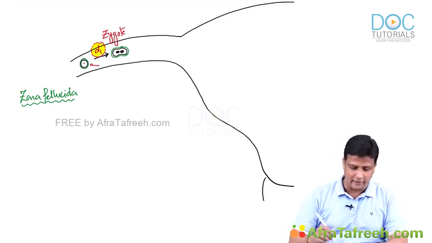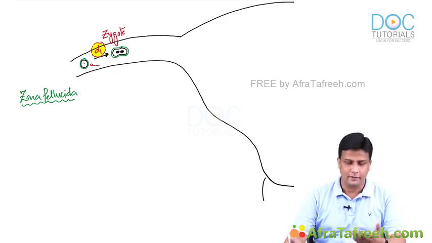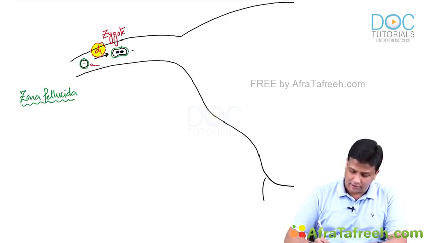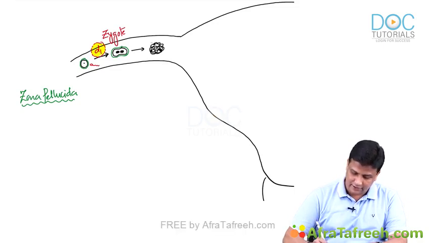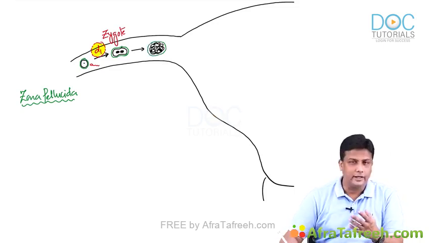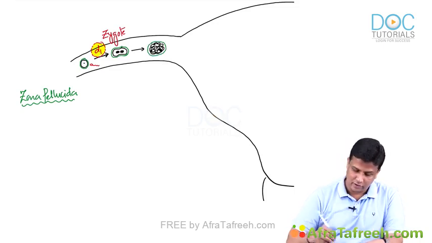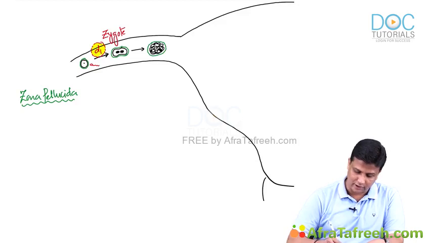Now further development. The zygote will further multiply, and it is going to multiply to form almost 16 cells. And when there are totally 16 cells, it will appear like a mulberry. That embryo will appear like a mulberry. So that is the reason why it is said to be morula.